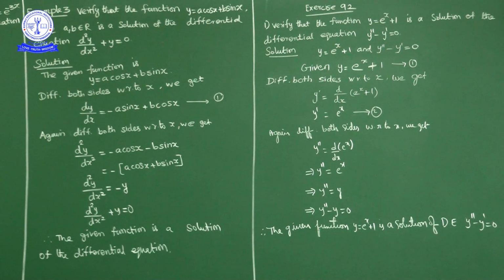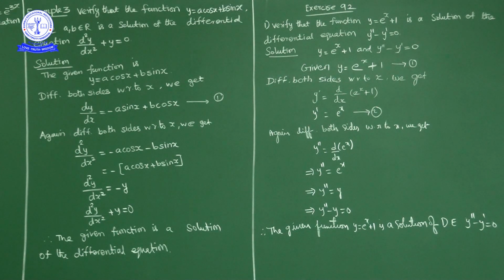Now here we have to verify that y is equal to a cos x plus b sin x is a solution of the differential equation d square y upon dx square plus y is equal to 0. Simply find d square y by dx square. What is y? y is a cos x plus b sin x. Now dy by dx. Differentiate with respect to x on both sides. y derivative dy by dx is equal to a into cos x derivative minus sin x. So minus a sin x plus b into sin x derivative cos x. This is dy by dx.